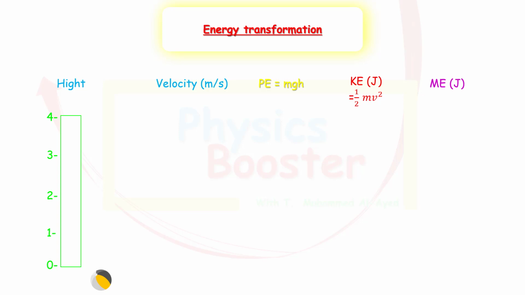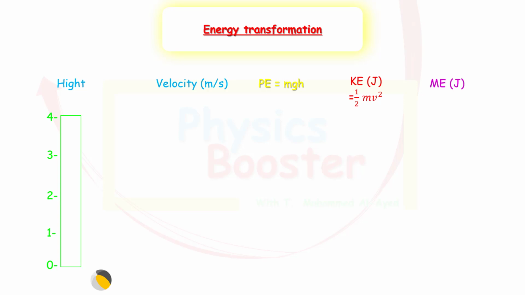Let's start with a very simple example. Let's say we have a ball that has a mass of 0.25 kilograms and was thrown upwards in the air. At the beginning, the ball is still on the ground. It has no speed. It's not above the ground yet. So we can say that it doesn't have any mechanical energy. The mechanical energy in it is zero because it doesn't have any kinetic energy and it does not have any potential energy. Say we gave this ball a push upwards, okay?